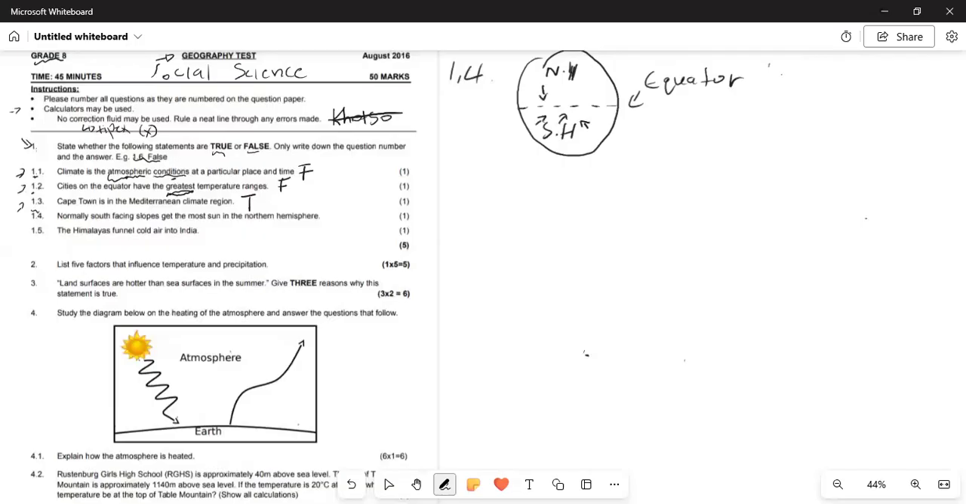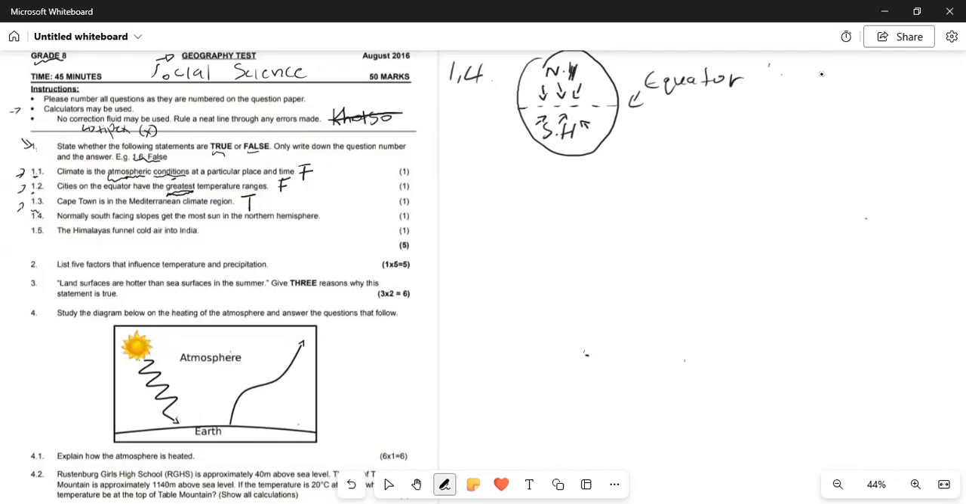That's why places on the equator have the minimum temperature ranges. So it will range from, say, 45 degrees to 40 degrees. It wouldn't be a great temperature range. So remember this, the sun shines directly to the equator, so in the north hemisphere, the sun will shine down. In the south hemisphere, the sun will shine up. So they say normally south-facing slope.